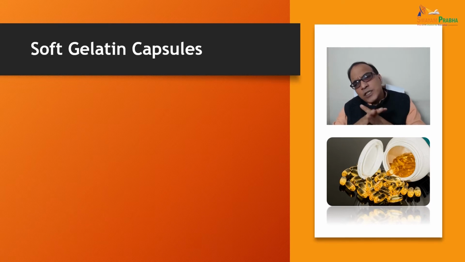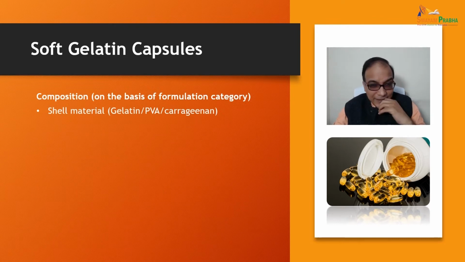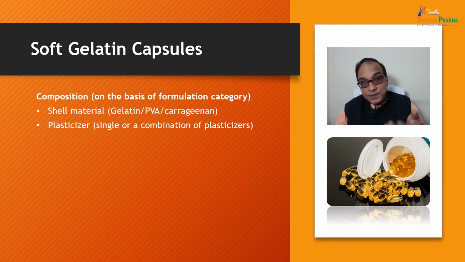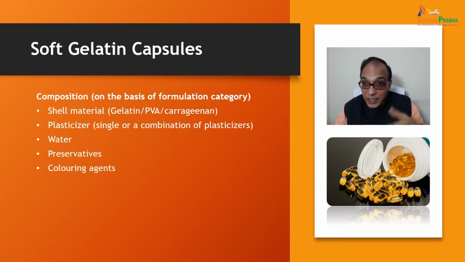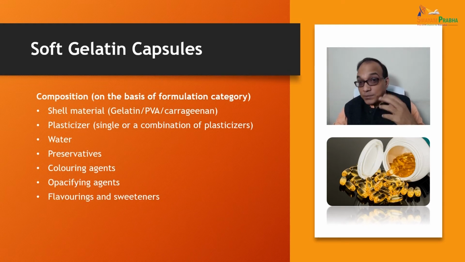As far as the composition is concerned, on the basis of formulation category, the shell material may be gelatin, PVA or carrageenan. Plasticizer is added as a single plasticizer or in combination, along with water, preservatives, coloring agents, opacifying agents, and flavoring as well as sweetening agents may be added for the soft gelatin capsules.